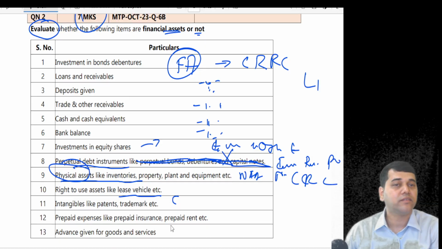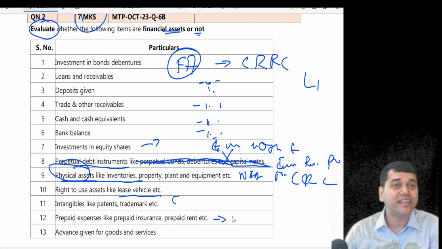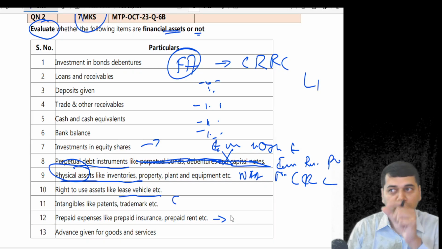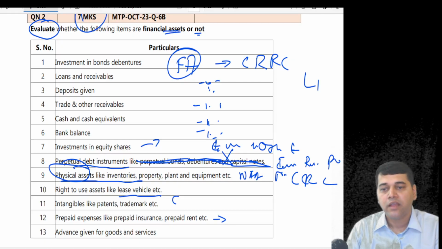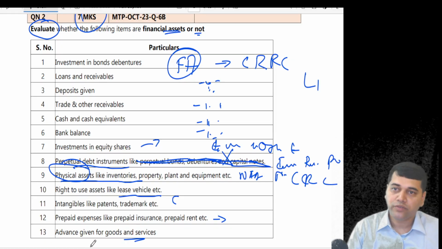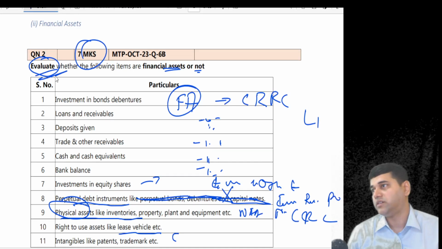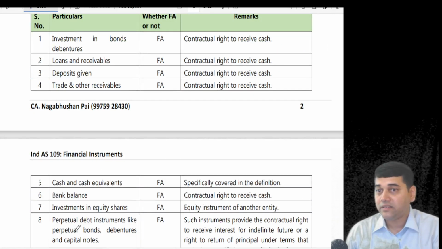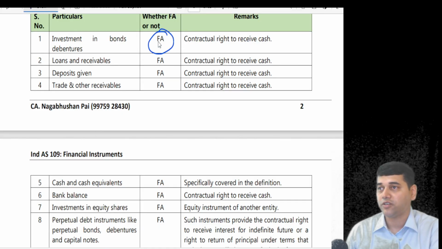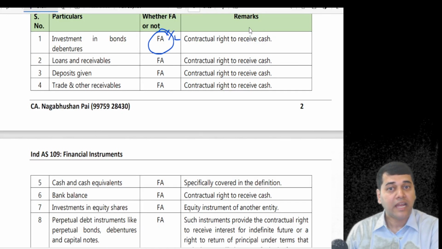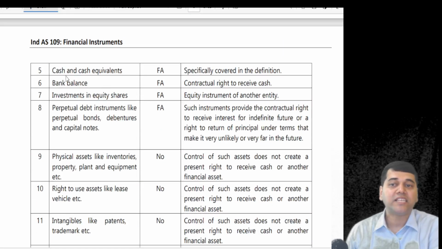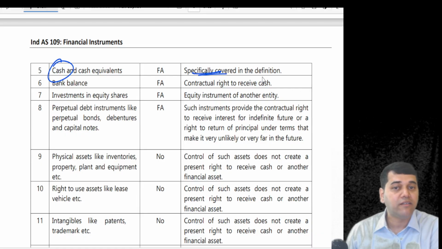Prepaid expenses, because what you are going to get in settlement will be the goods, not the cash. That word should come in your answer keys. Advance given for goods and services, because goods will be supplied back to you. Since they said the word evaluate here, there are 3 columns going to come now. You are going to tell, is it a financial asset or not? Maybe half mark. And why? You have to tell the reason. Why is cash included? Because it is specifically covered in the definition.